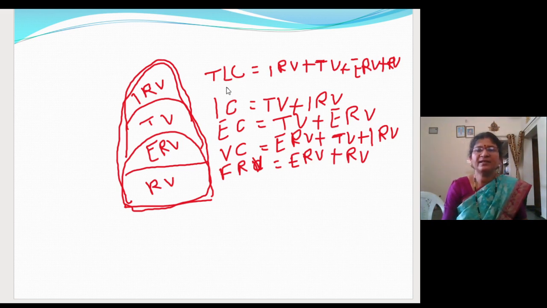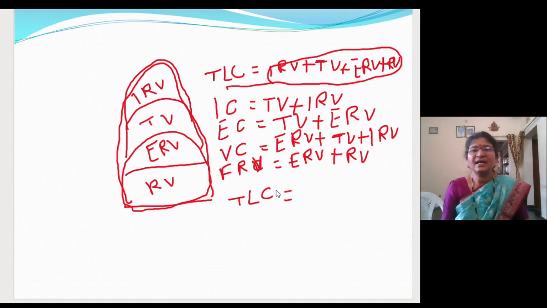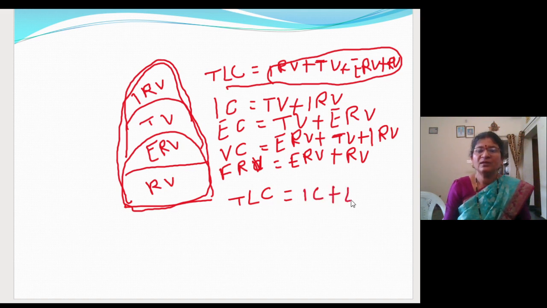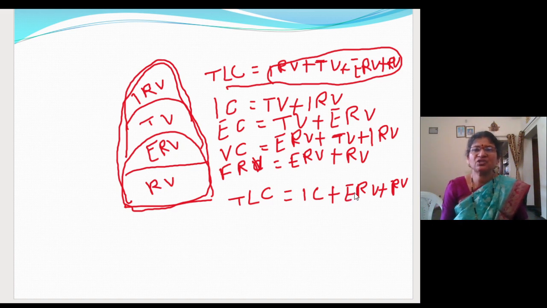In the TLC, you can substitute many values. Instead of IRV plus TV, you can write the inspiratory capacity. What is left out is expiratory reserve volume plus residual volume.